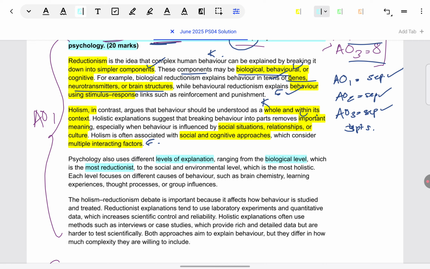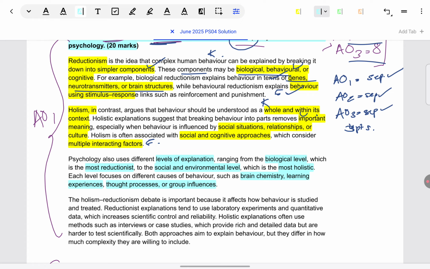Then definitely environmental is the most holistic. Social and environmental, or you could say socio-cultural also. So each level focuses on different behaviors, like brain chemistry and experiences, or if we go at higher levels, social and thought processes in cognitive, and group influences in socio-cultural.